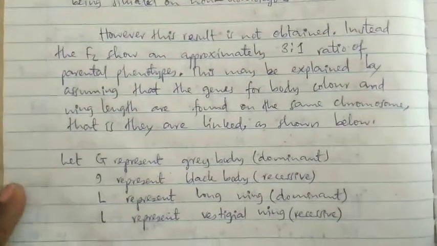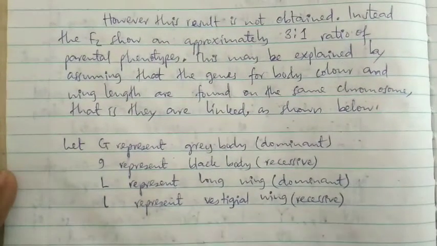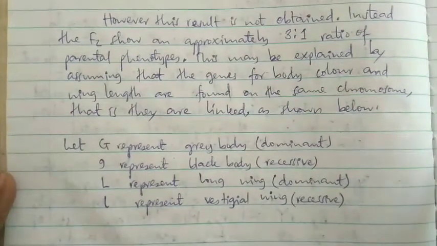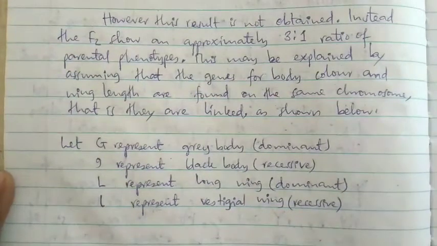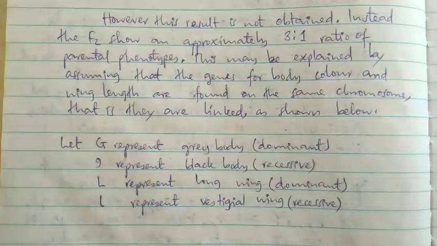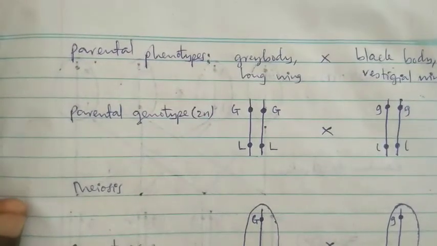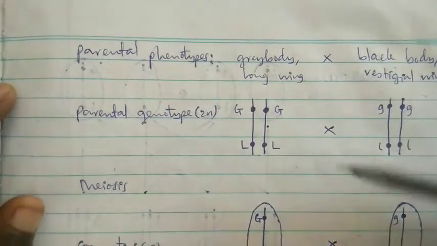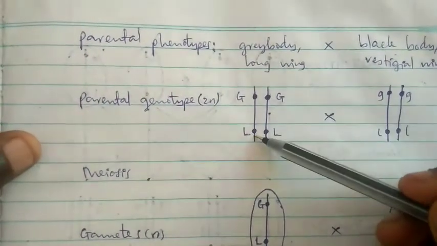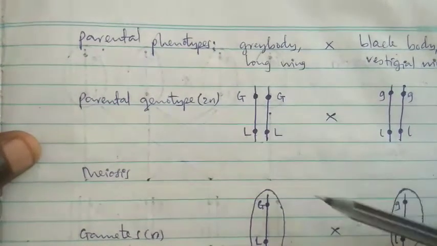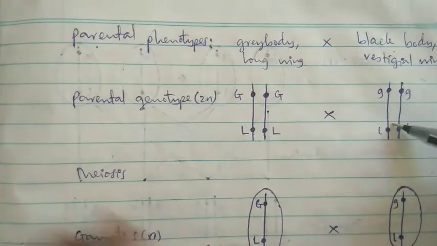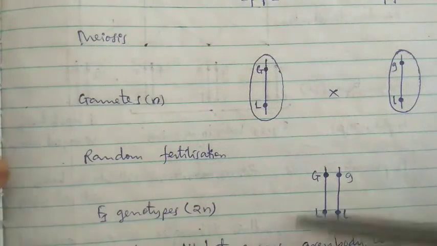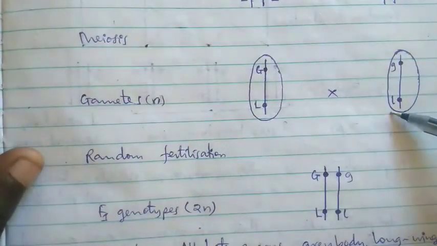Now let G represent the gray body ambayo ni dominant, small g represent a black body ambayo ni recessive, and an arrow represent long wing ambayo dominant, na arrow represent vestigial wing ambayo ni recessive. So from there now, parental phenotypes tutakuwa na gray body long wing, black body vestigial wing. Unaona, lakini the two genes they are linked. So gray body long wing zimekuwa linked, ziko kwenye the same chromosome. Na huku black body vestigial wing ziko linked. Kwa katika meiosis tutapata gamete yule pale, na hiyo ndio gametes kwenye linkage.